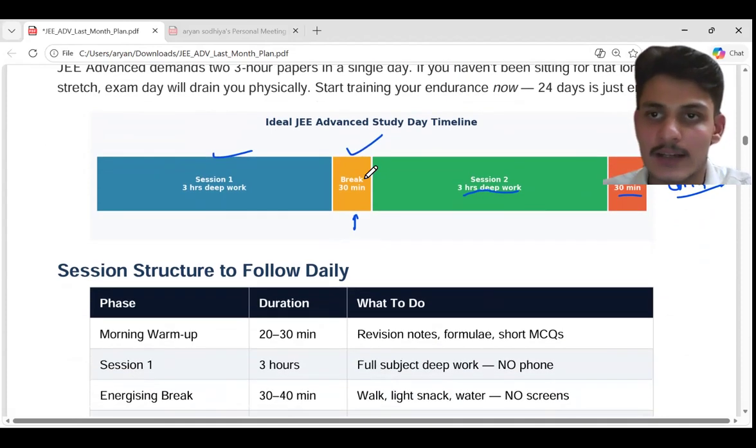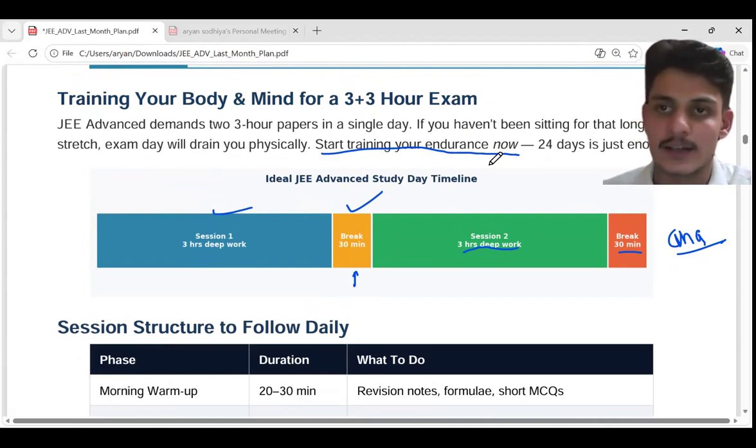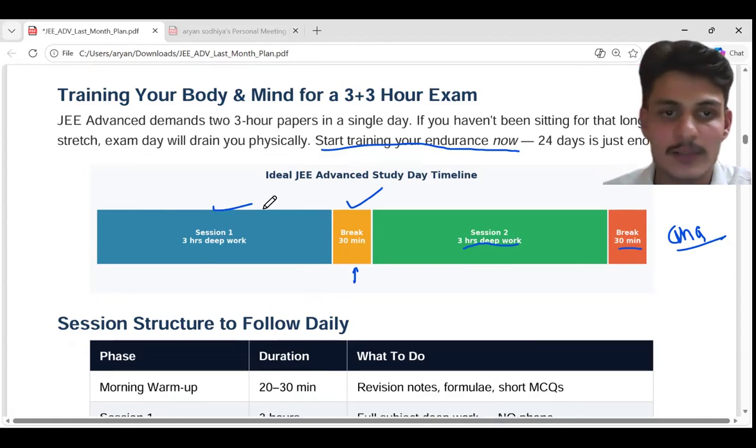So start training your endurance now. In this way you will get familiar and your endurance will increase. Like before you were giving a 3 hour exam, now if you start giving a 6 hour exam, then your endurance will increase.